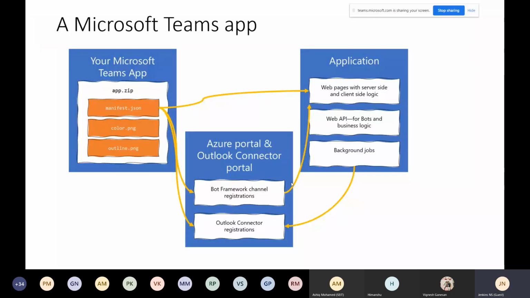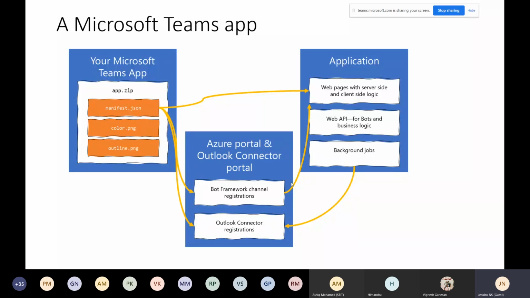So for app development, first you need to understand that apps always have three phases. One is App Studio, which is nothing but a manifest file with two icons. The color.png is a small icon and the outline icon is a big icon. Based on the place, it will show you the appropriate one.